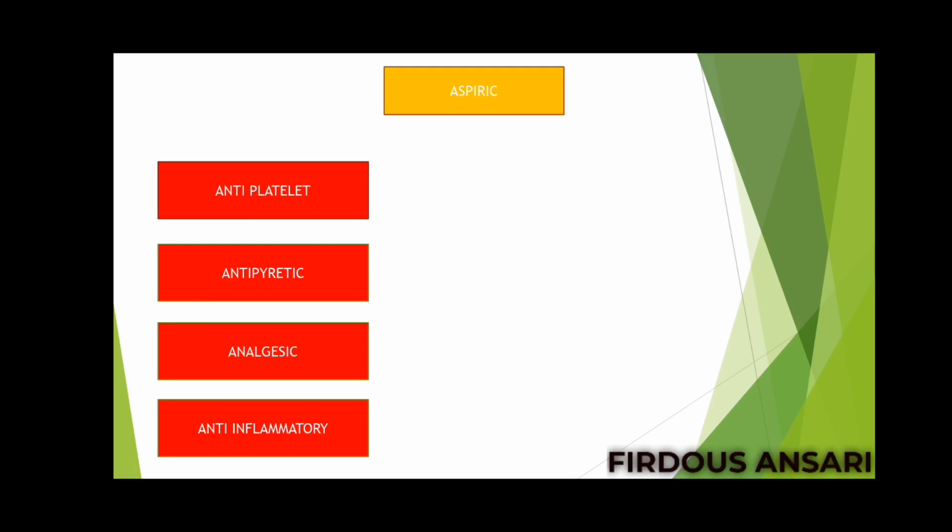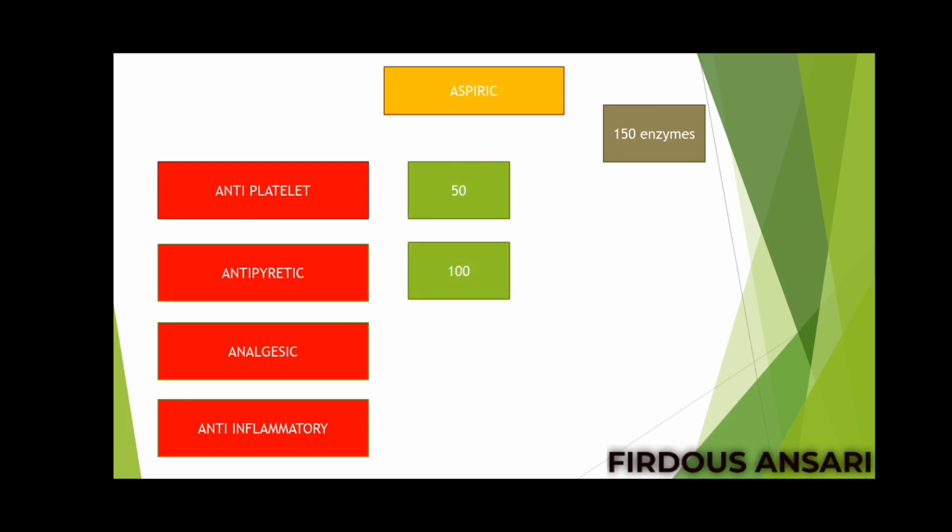Now just hypothetically assume we have 150 enzymes available for metabolizing aspirin. When we take aspirin in very low dose, like only 50 molecules, it is just an assumption for explanation, only 50 molecules of aspirin are required for antiplatelet action. 100 molecules of aspirin will produce antipyretic action. 150 molecules of aspirin will produce analgesic action and 200 molecules of aspirin will produce anti-inflammatory action.